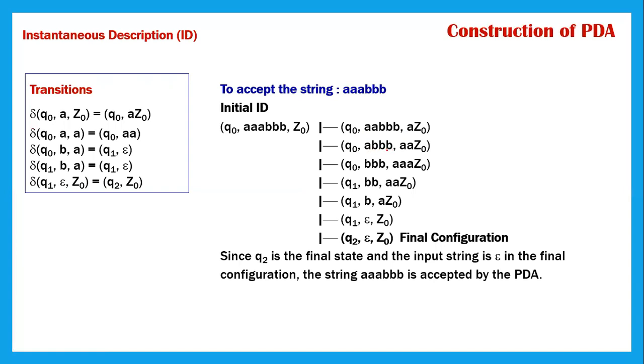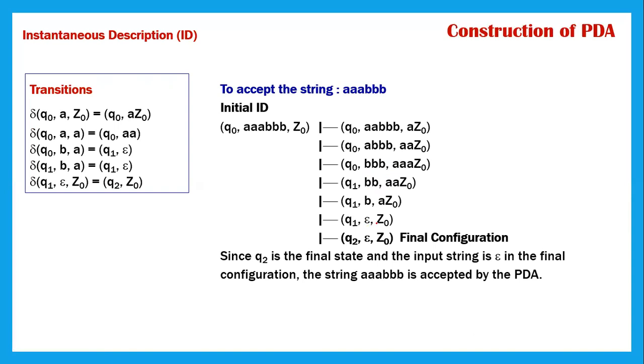So the leftover string, that is the string to be processed, you write as the second parameter, and the third parameter is the stack contents. Similarly, we are left with B B B, and all three A's have moved onto the stack. Now, since B is there, I change the state. Then for one B, I pop out one A. So I am left with two B's and two A's on the stack. Similarly, I am then left with epsilon here.